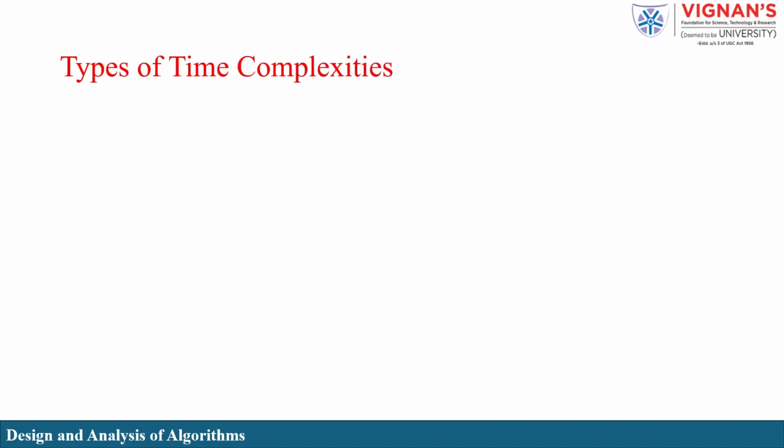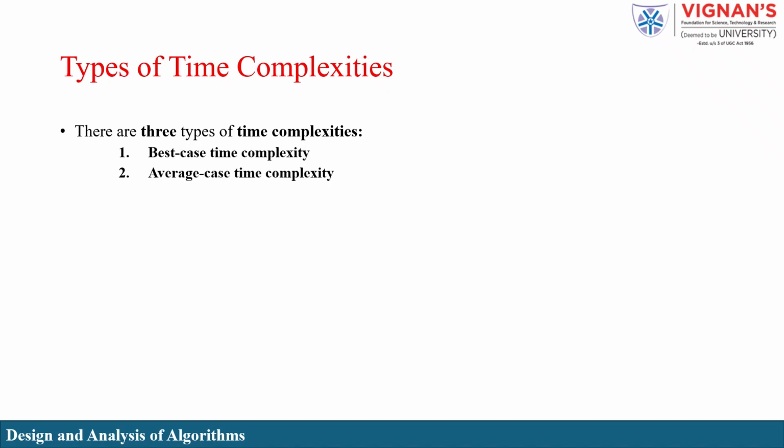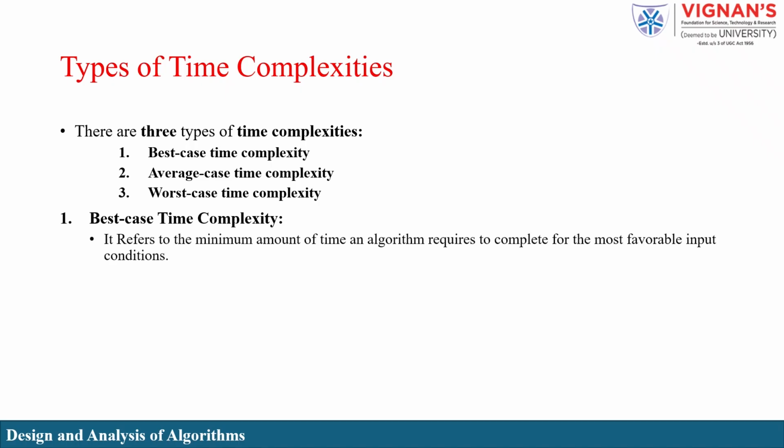We have already discussed how to measure time complexity and why it is important. Now we will look at the different ways to measure time complexity. Time complexity can be evaluated in three ways: best case, average case, and worst case. Best case time complexity refers to the minimum amount of time an algorithm requires to complete under the most favorable input conditions. It represents the optimal scenario for execution.